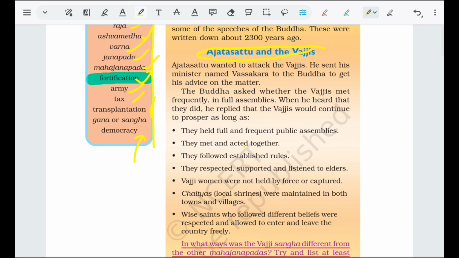Ajatasattu wanted to attack the Vajjis. He sent his minister named Vassakara to the Buddha to get his advice on the matter. So the Buddha asked whether the Vajjis met frequently in full assemblies. When he heard that they did, he replied that the Vajjis would continue to prosper as long as they did.